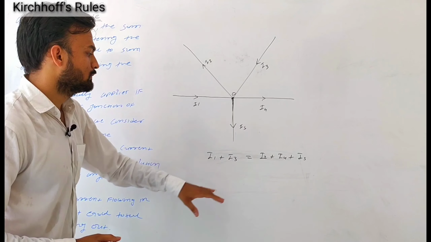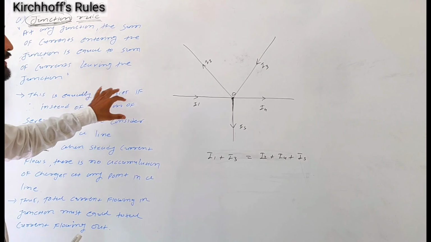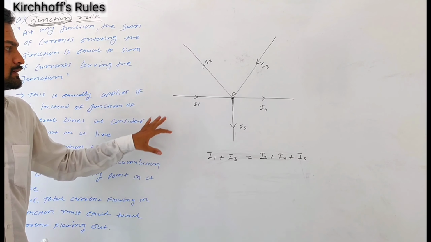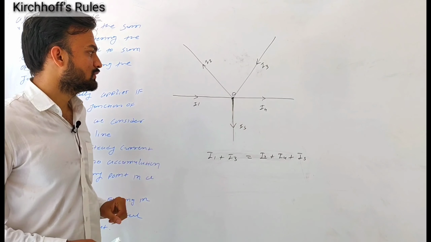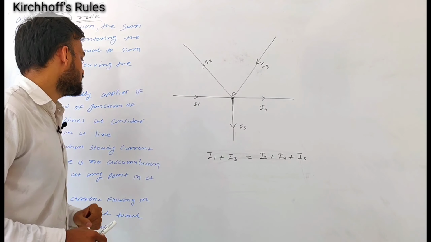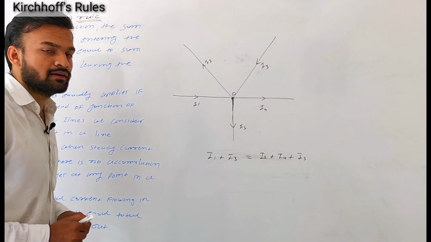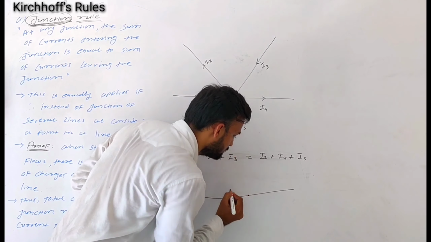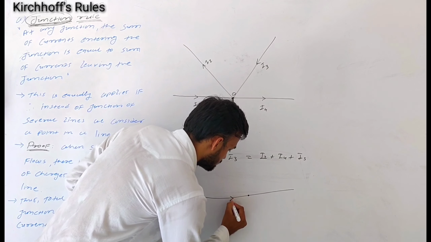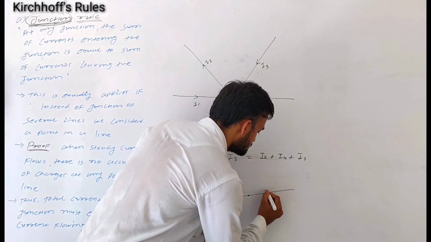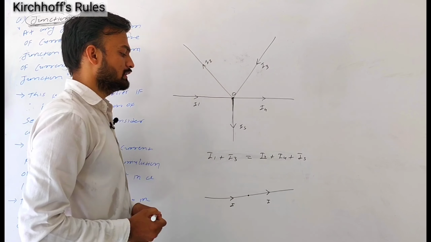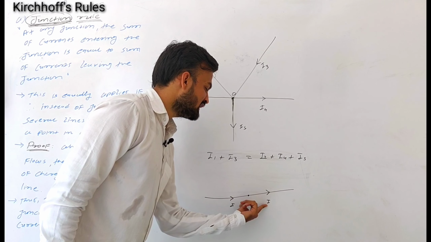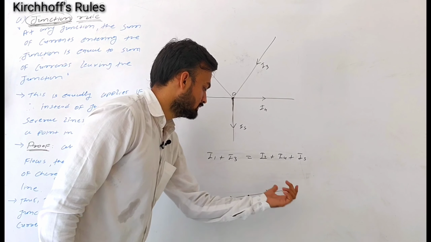Now you can see that this law is equally applicable if, instead of a junction made up of several lines where more than two branches meet, we consider a point in a line. Means in a single line, if we consider any point, then also the current entering this point is equal to the current leaving this point. So this rule is equally applicable for a point in a line.